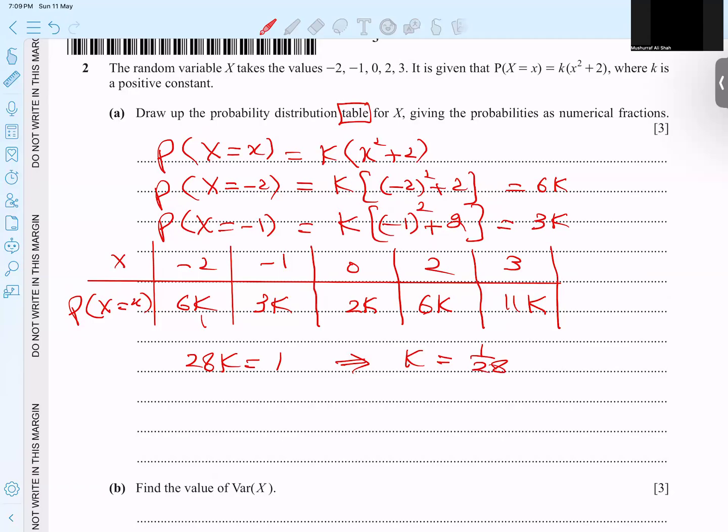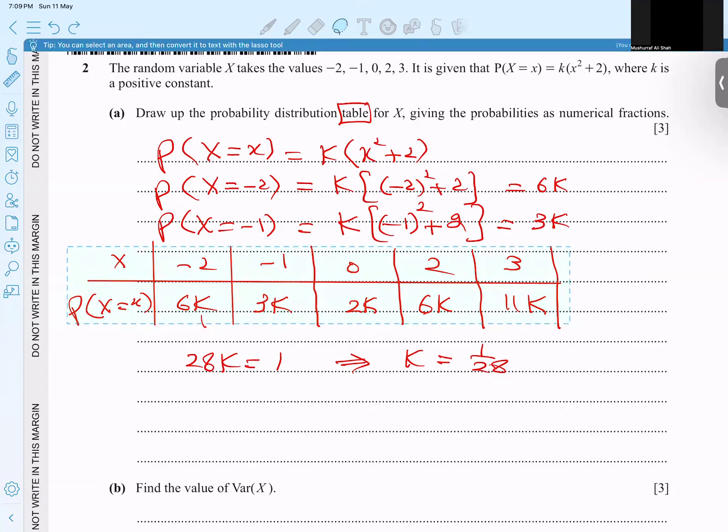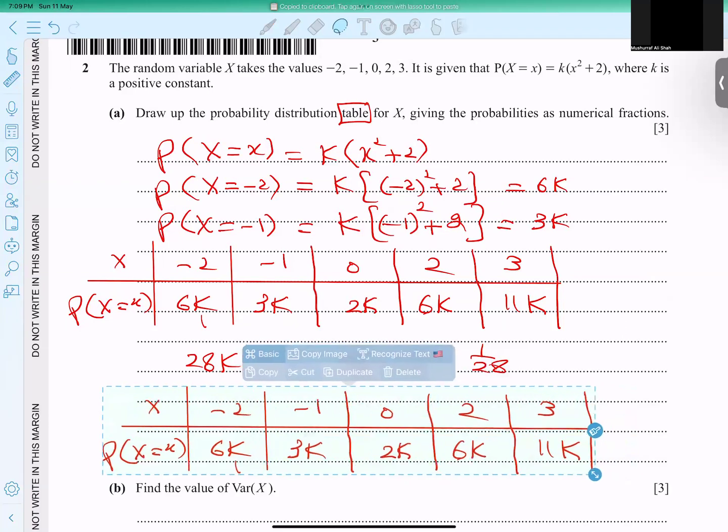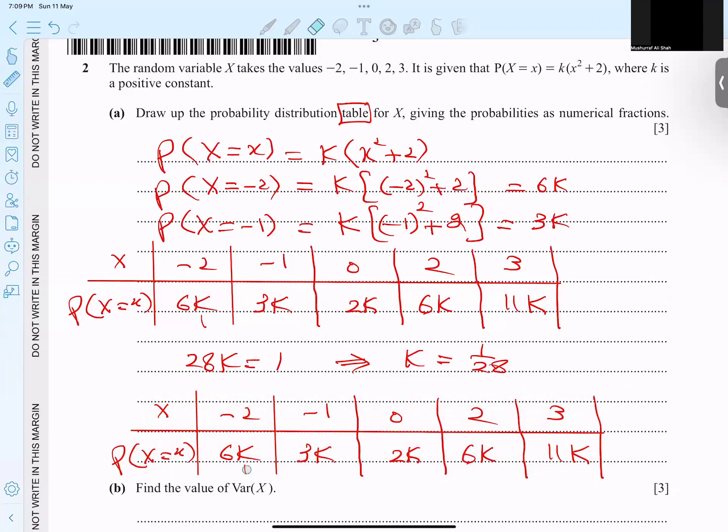Okay, after this, when I plug these values back into the equation he's asking for, I make this table once again, copy and paste, and replace every k by its value. Naturally, I divide every value by 28. That's it. I'm not simplifying.